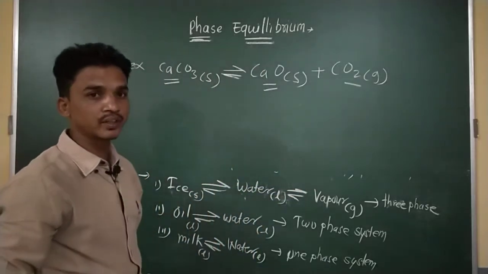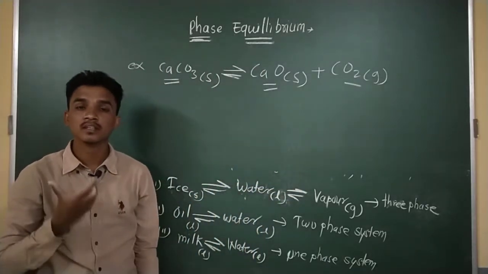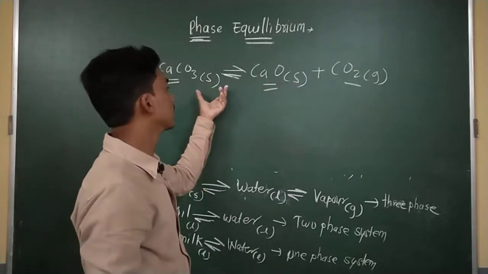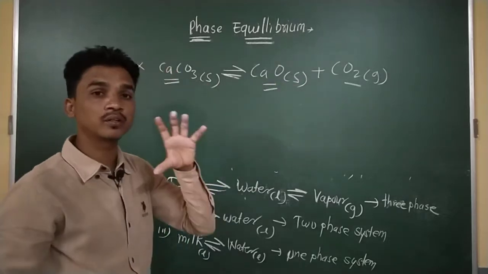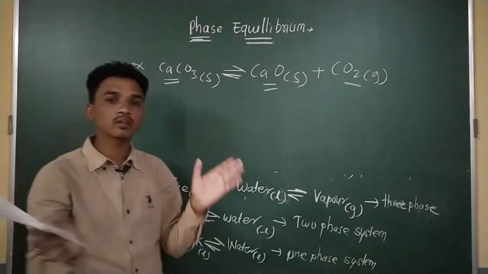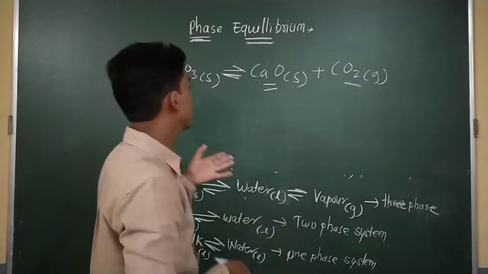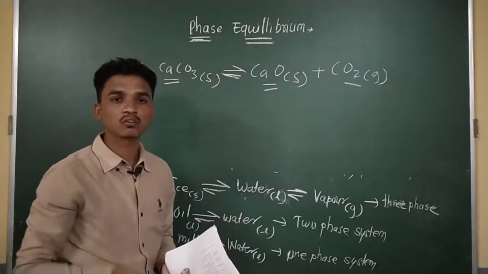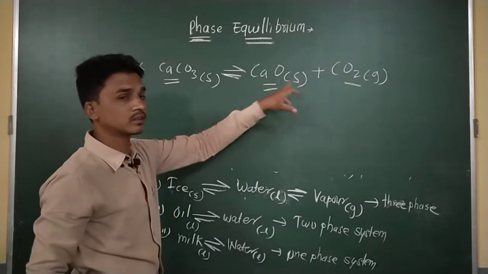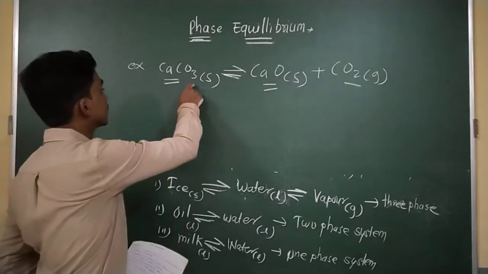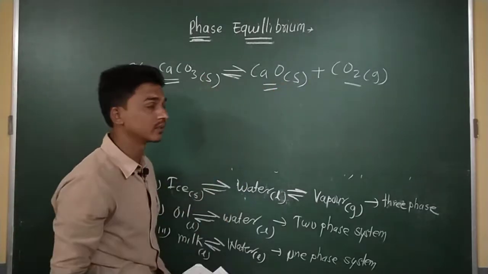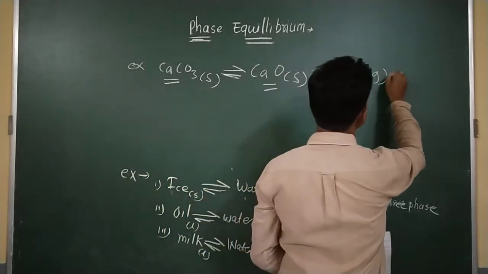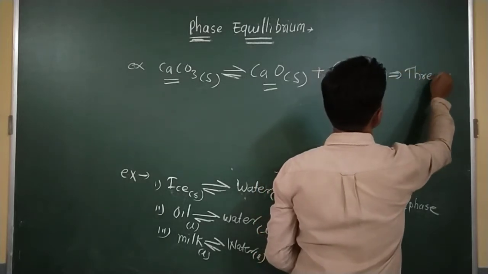Every solid has a single phase. In this reaction two solids exist, but each solid is a separate phase, because the solids are not mixed with each other totally. They may be crystals or maybe amorphous, but we can separate them out mechanically. So this solid and this solid are different. So this is one phase, this is another phase, and this is another phase. So we can say this is the three phase system.